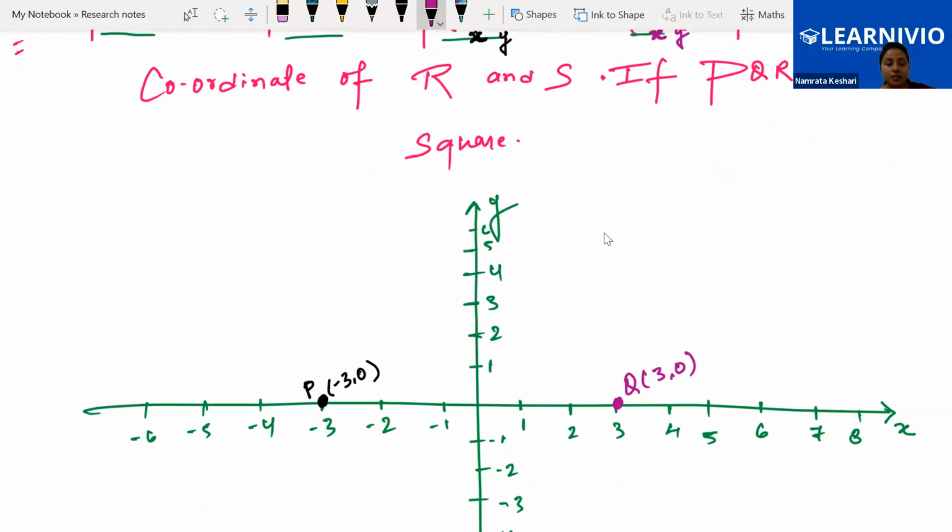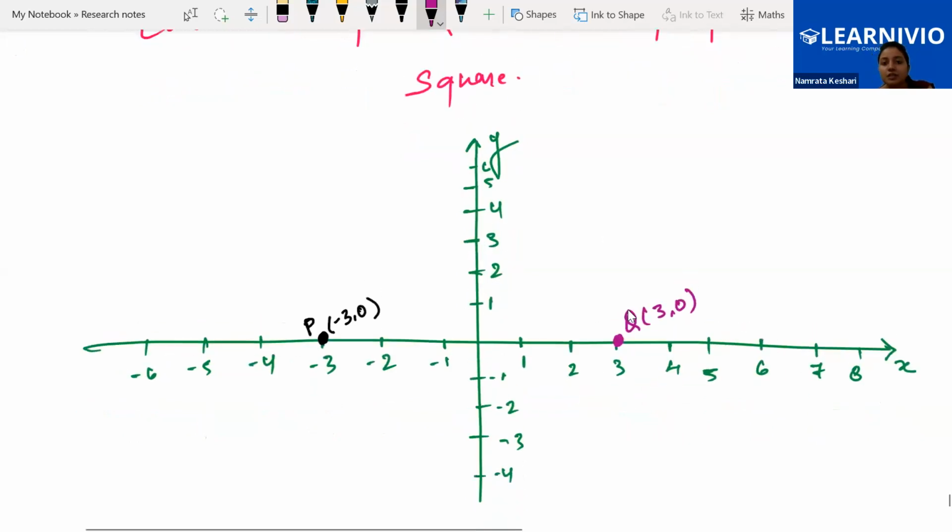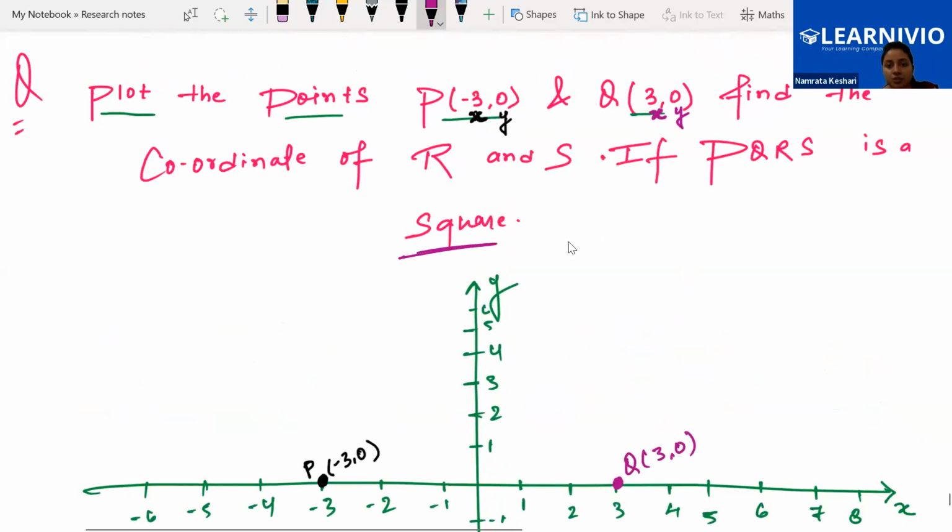We can see P and Q. Let me check if any other condition is given. Here, first we will look at the square.